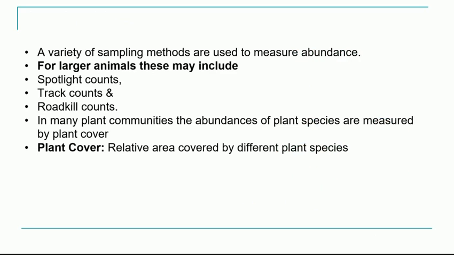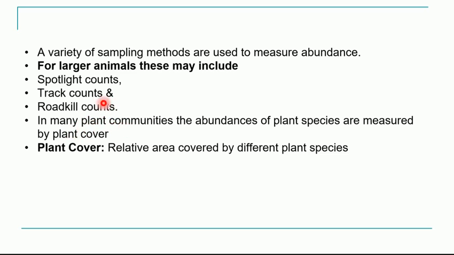For calculating species abundance, we have to count the number of individuals of each species in that particular community. For large animals like elephant, tiger, lion, we may count by different methods: spotlight counts, track counts, roadkill counts, and even camera counts.